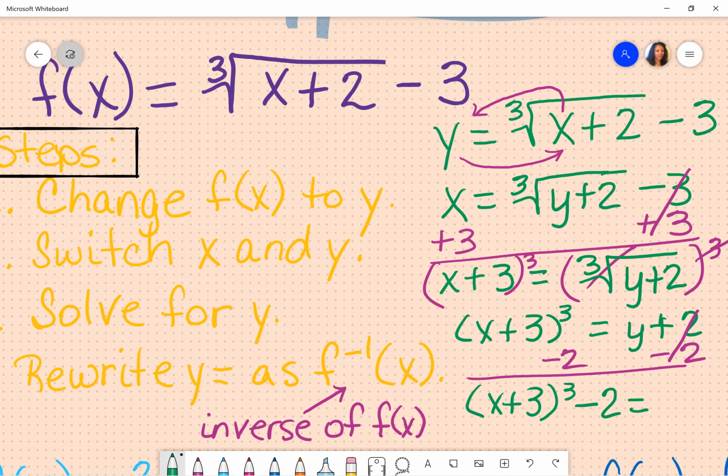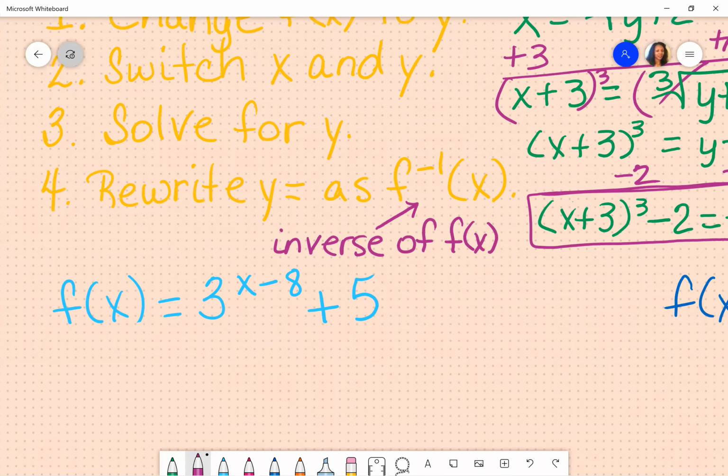Now this step, I can go ahead and change this y based off of my last step, which asked me to rewrite that y equals as the inverse of f of x. Now, if you have a problem with it being written with the inverse on the right-hand side, you can rewrite it and put it on the left-hand side of the equal sign, but I'm okay with it like this. That's the inverse. All right, so that's all you're doing. You're just following these steps.